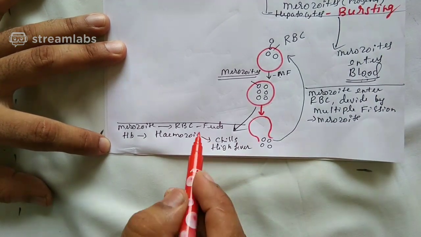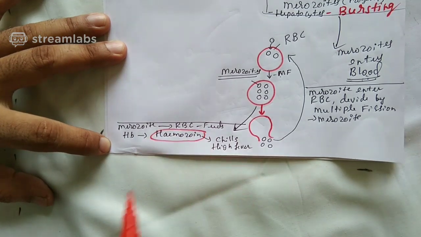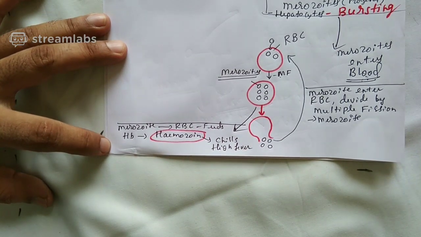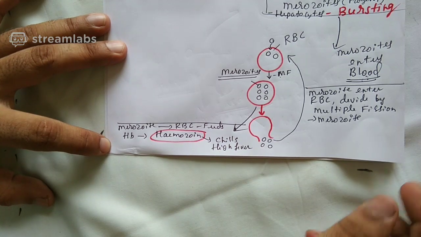This question has appeared several times. What is the toxic chemical formed? Hemozoin. What are the symptoms because of that? It is high fever and chills.